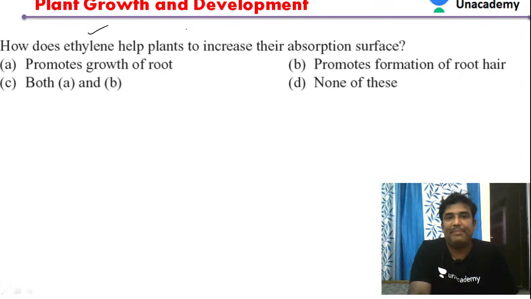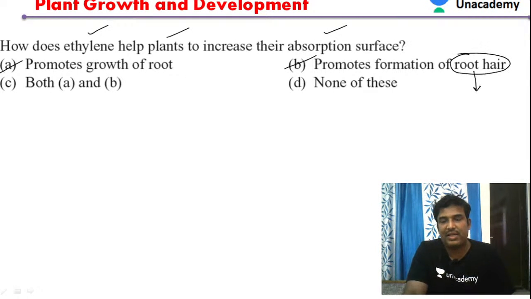How does ethylene help the plants to increase their absorption surface? Ethylene promotes the growth of the roots. It also promotes the formation of the root hairs. On the roots we have root hairs, which are present in the maturation zone of the root.